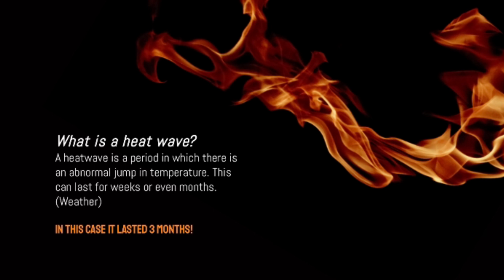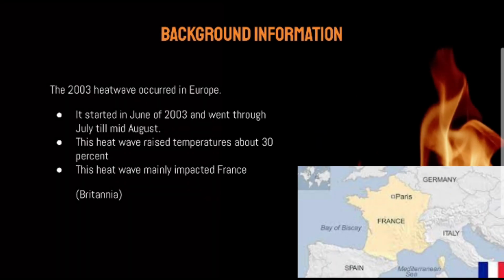First things first, what is a heat wave? People have many different definitions of what a heat wave is, but the basis is a rise in abnormal temperatures lasting at least 4 days, and in this case, it lasted 3 months. The 2003 heat wave occurred in Europe, and it started in June and went all the way till mid-August. Temperatures during this time were raised about 30%, and the main impacted was France.